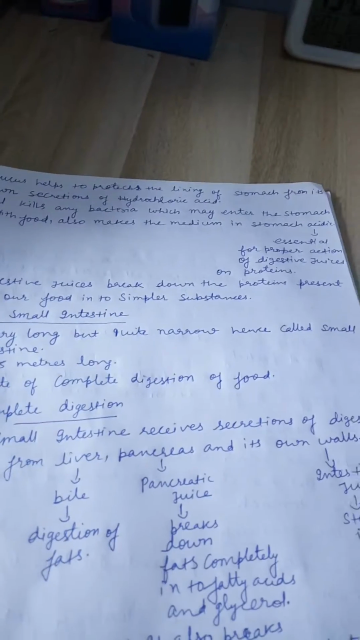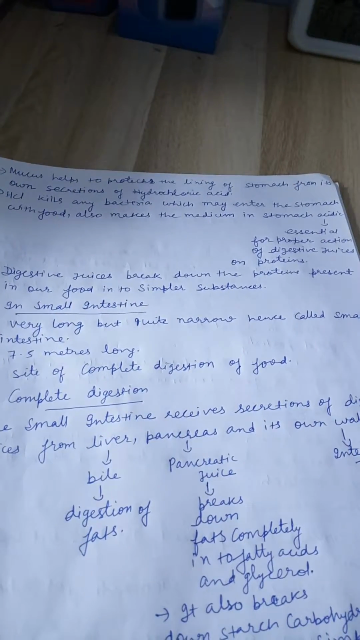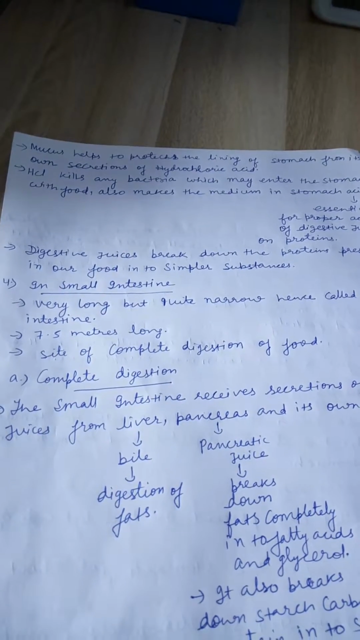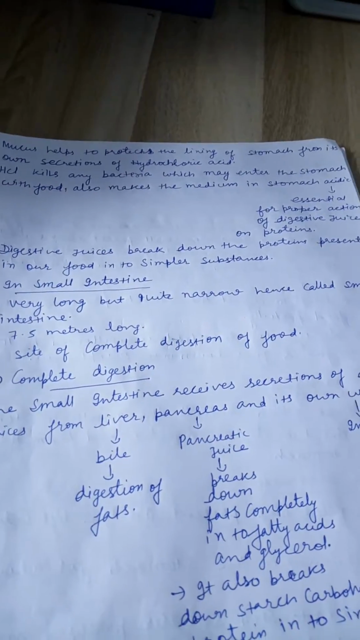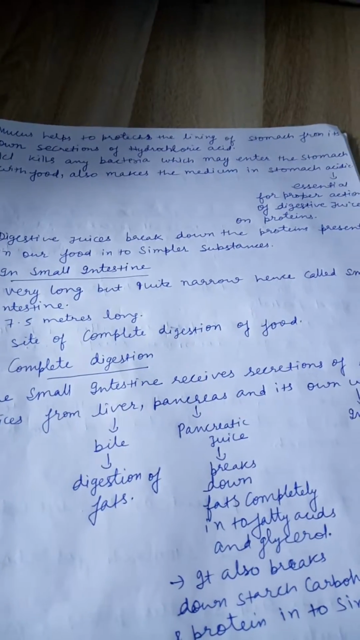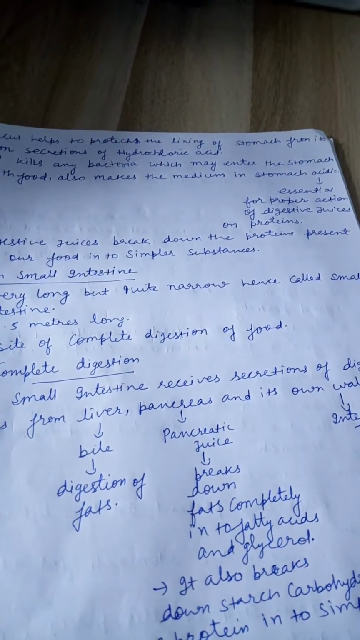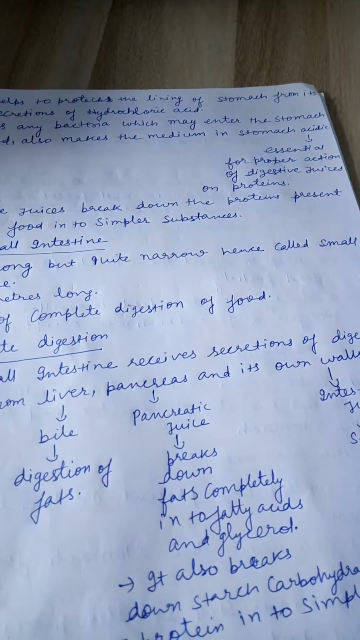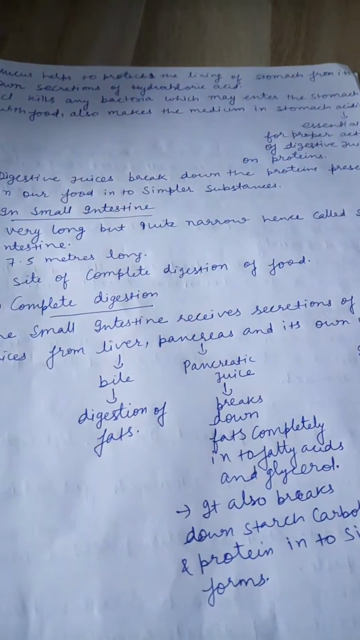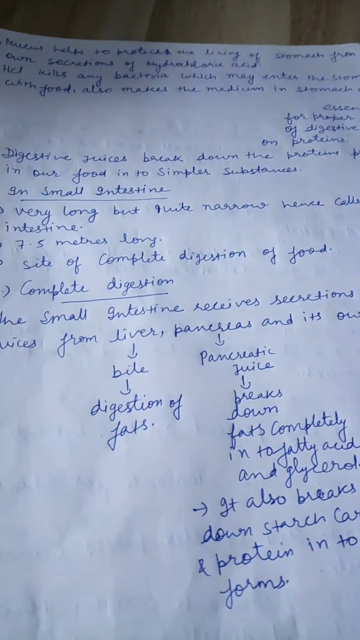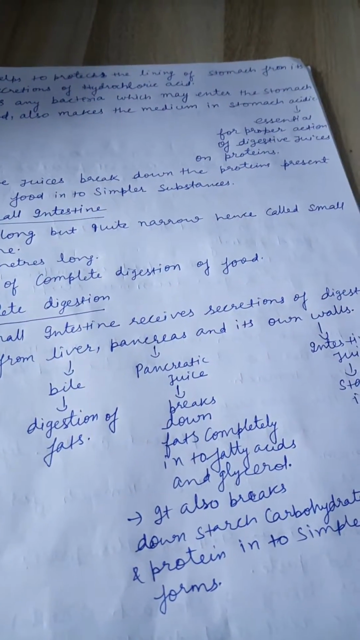Now, mucus helps to protect the lining of the stomach from its own secretion of hydrochloric acid. HCl kills any bacteria which may enter the stomach with food, and also makes the medium in the stomach acidic, which is essential for proper action of digestive juices on proteins. Okay. Now, digestive juices break down the protein present in our food into simpler substances.